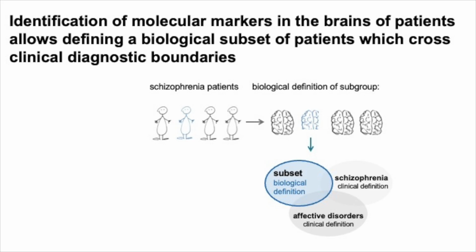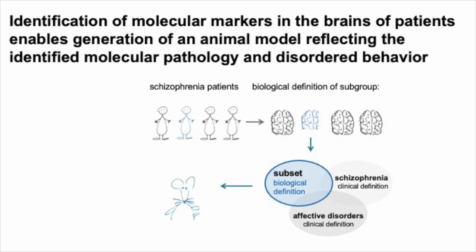Identification of molecular markers in the brains of patients allows defining a biological subset of patients, which crosses current clinical diagnostic boundaries. Identification of molecular markers in the brains of patients enables generation of an animal model reflecting the identified molecular pathology and disordered behavior.